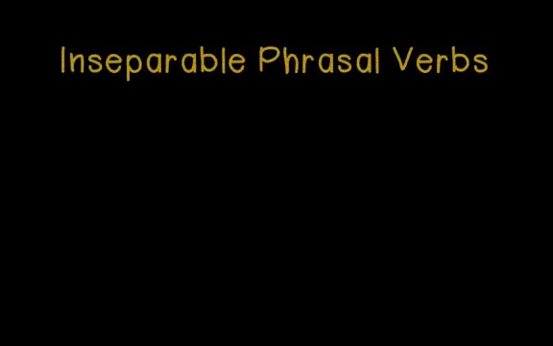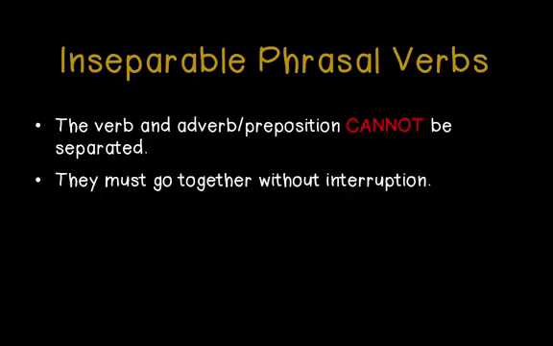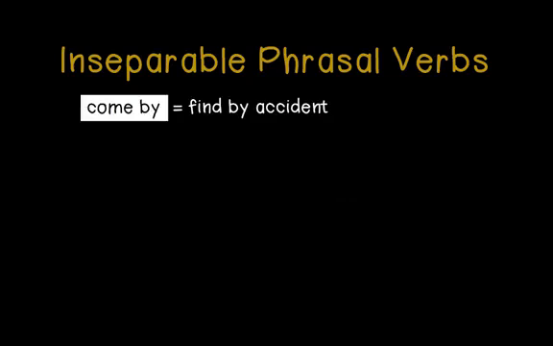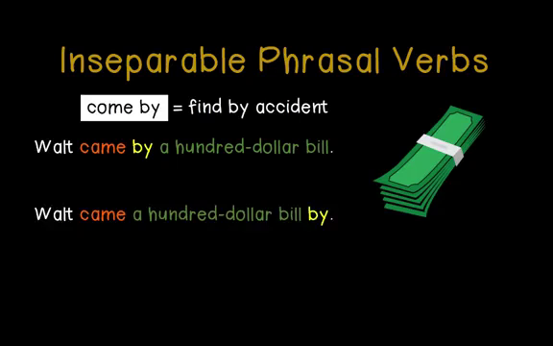But with inseparable verbs, the verb and adverb or preposition cannot be separated from each other. They must go together without interruption. For example, come by means to find by accident, as in the sentence, Walt came by a $100 bill. But we cannot say, Walt came a $100 bill by.